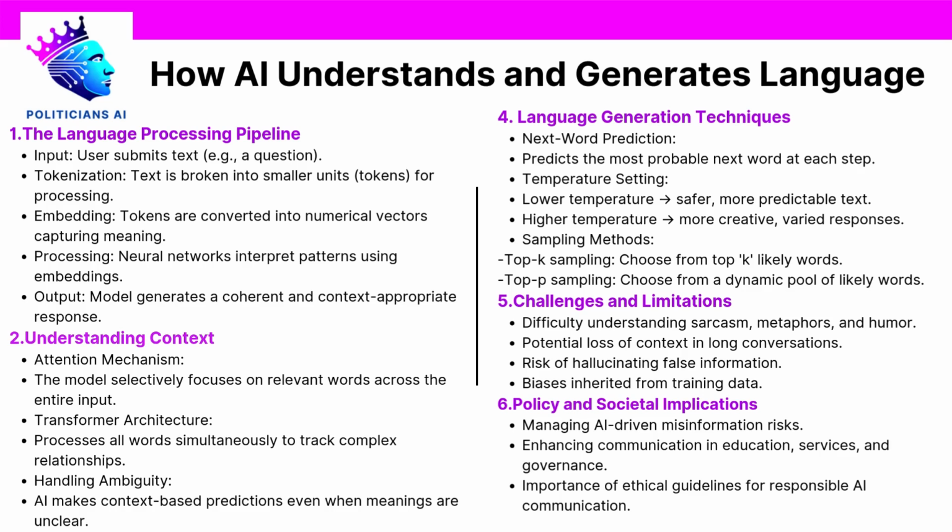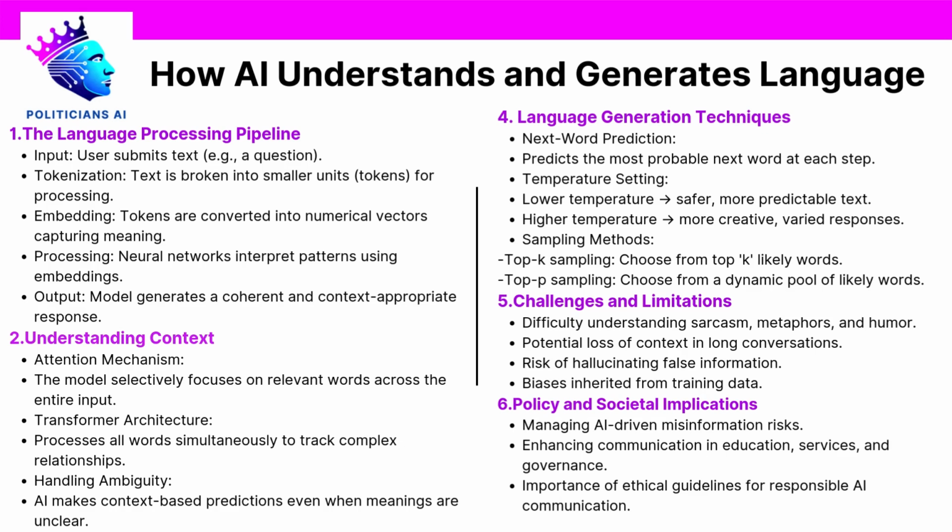Transformer architecture. Transformers allow AI to analyze all words at once rather than step by step. This simultaneous processing helps the model understand complex language structures, where meaning often depends not just on adjacent words but on long-distance relationships within a sentence or paragraph.